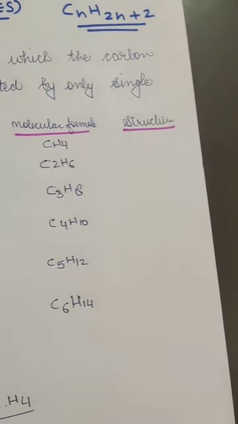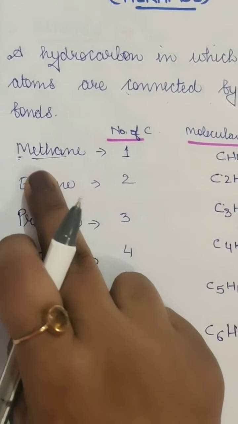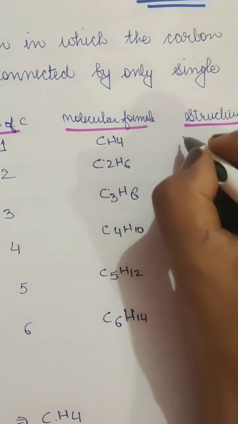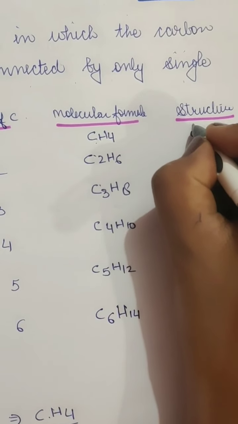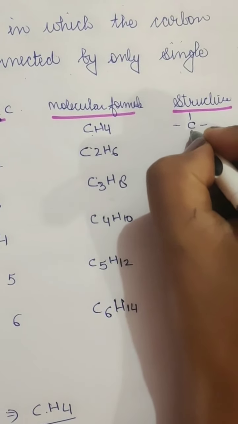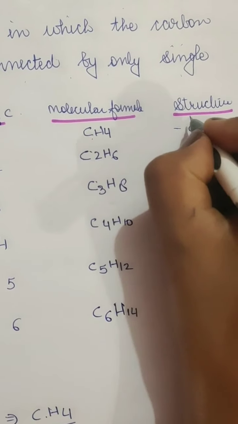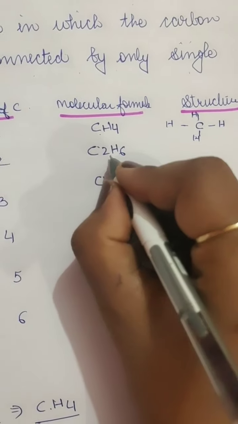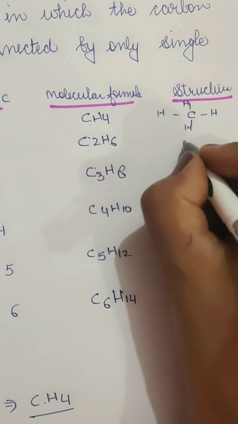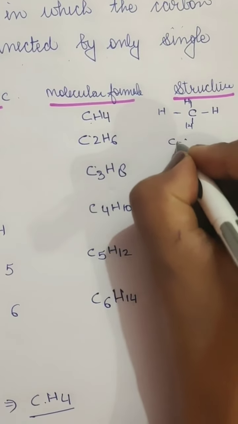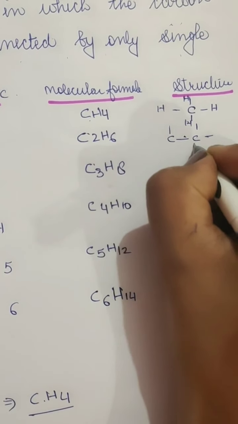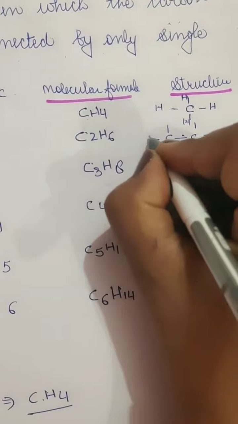Now we will be learning about structure. When it's meth, since it's CH4, it will be C and H4. When C2H6, it will be 2 C and H will be 6.